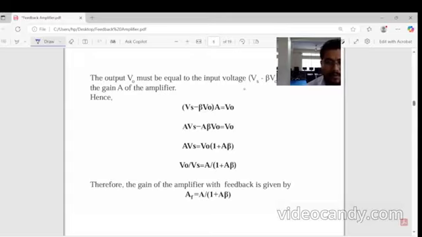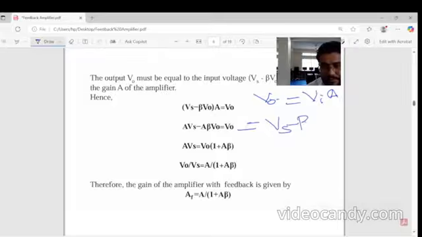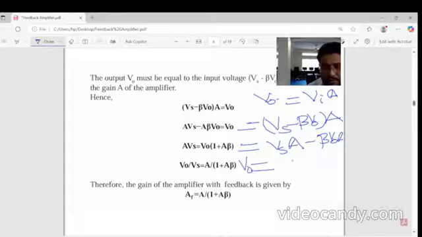So we know V0 equals Vi into the gain A. Again, we have seen that Vi is nothing but Vs minus beta V0, into A. So Vs into A minus V0 into beta into A. Again, this was the V0, and we are writing here V0 equals Vs into A minus beta into A into V0. We can take this input.